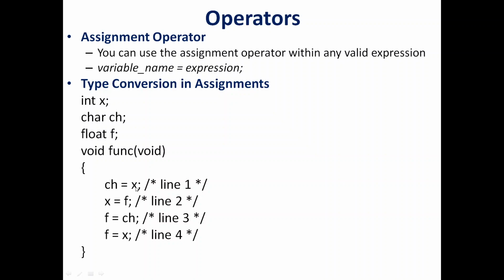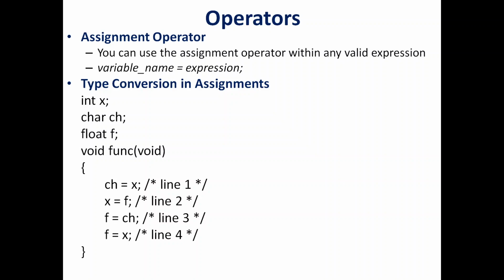But there is a problem here. Integer's memory size is larger than the memory size of character. So you can't always properly convert the number into character. Some numbers won't fit into character. In that case, it will lead to a wrong result. So you won't find the correct value in the character variable. It will be incorrectly done.